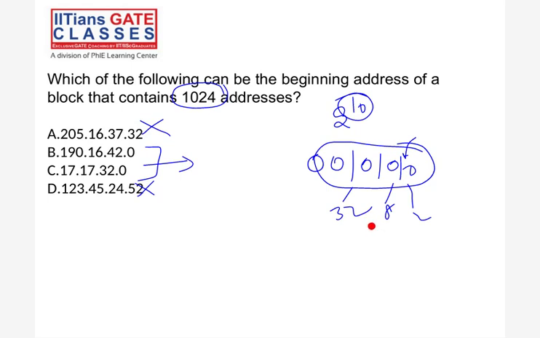Why it is not B? Understood? The 10th bit is 1, so it is not 0. So the LSB bits must be 0.